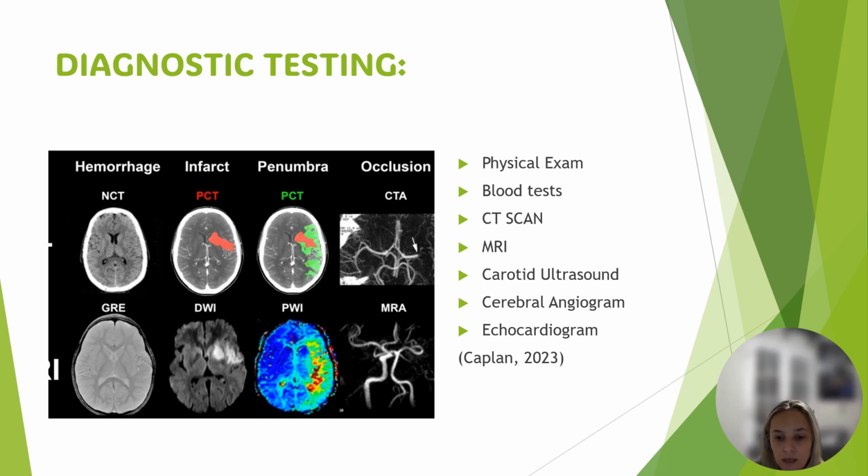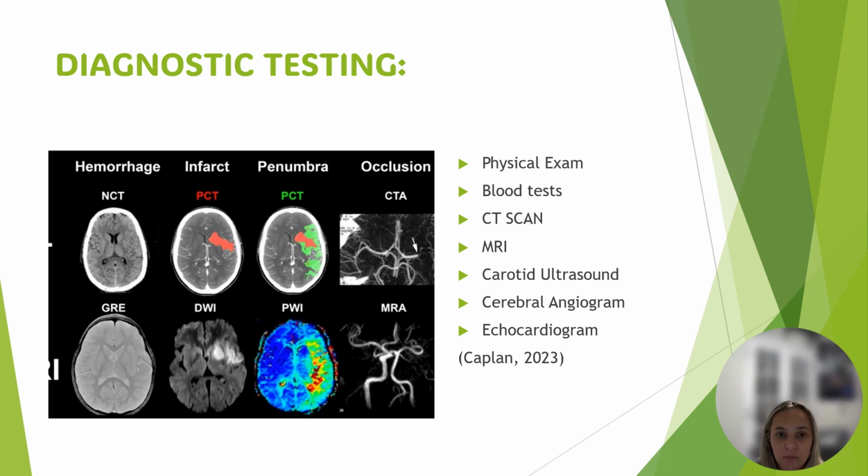There can also be a magnetic resonance imaging, or an MRI, and this uses powerful radio waves in a magnetic field to create a detailed image of the brain, which can detect damaged tissue from an ischemic stroke or a brain hemorrhage. Carotid ultrasounds can also be performed, and in this test, sound waves will create a detailed image inside the carotid arteries of the neck, and a carotid ultrasound will show a buildup of fatty deposits or plaques that are reducing blood flow to the brain.